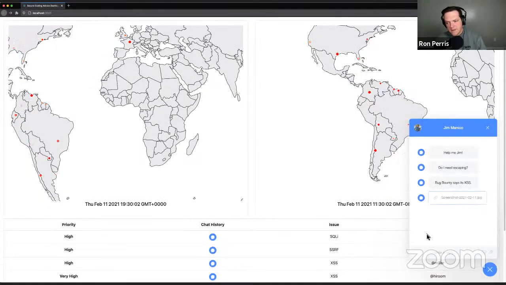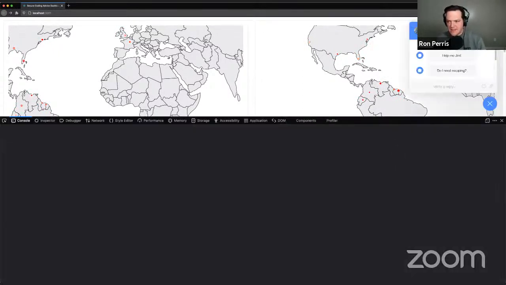Let's pop over to this dashboard. Okay. So now it's offering to let us download the file. Maybe that's why the JavaScript void. Maybe it's because otherwise it does that in some cases.